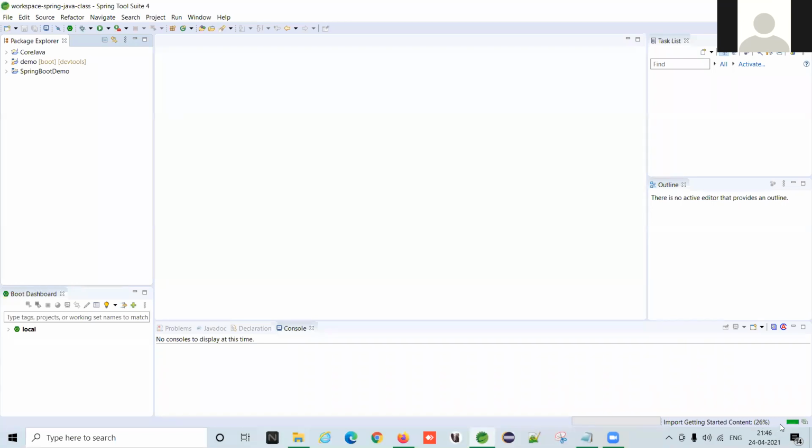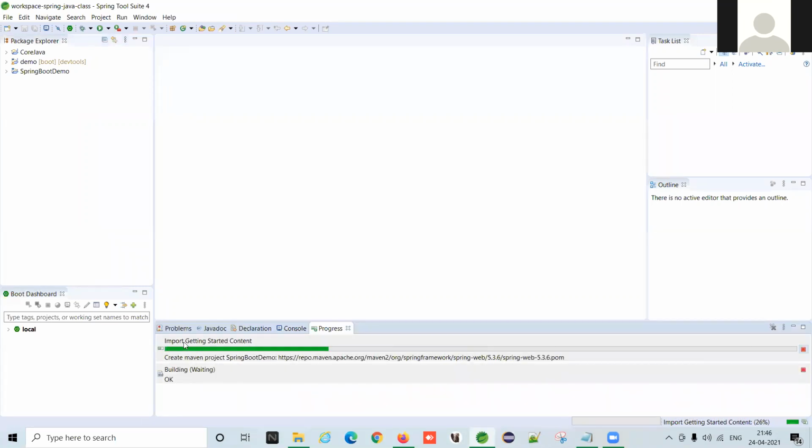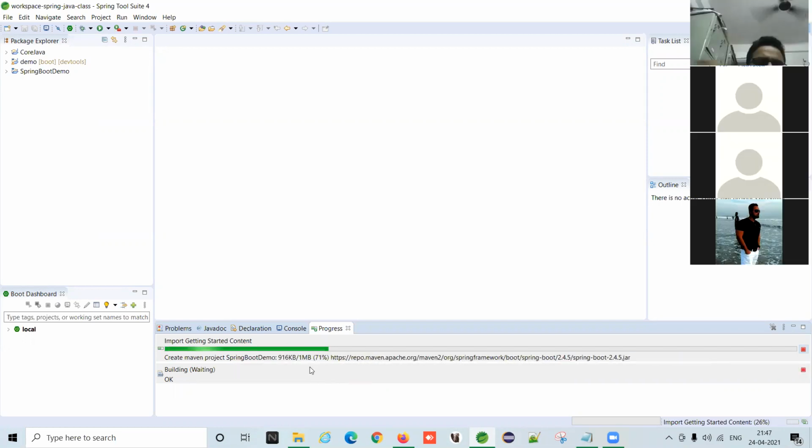Can everyone see these things? Import, getting started, content. These things are downloading from the Maven repository. Maven is basically nothing but a repository center.